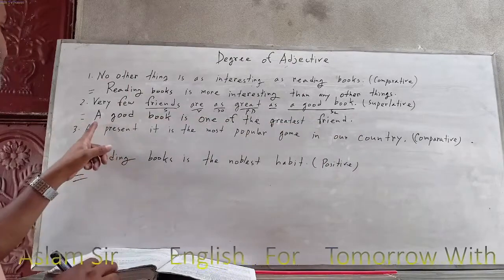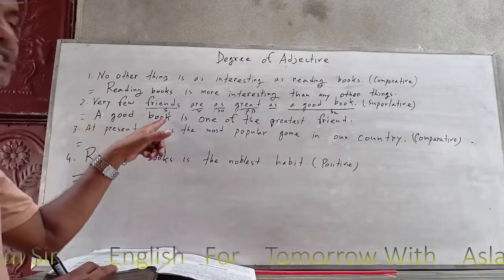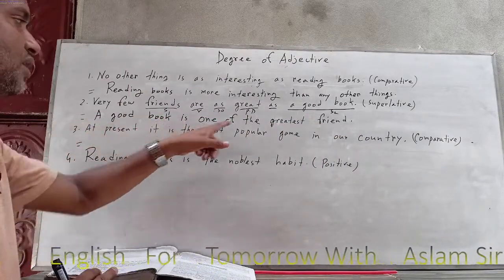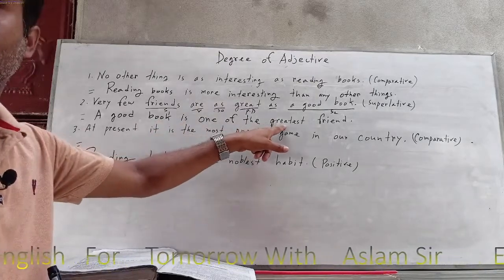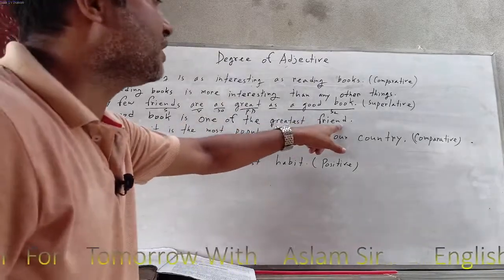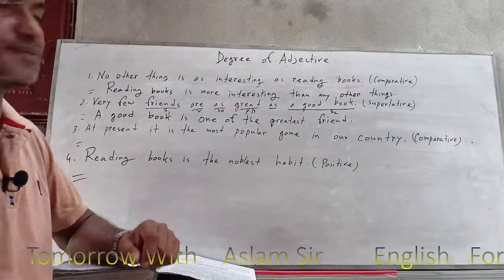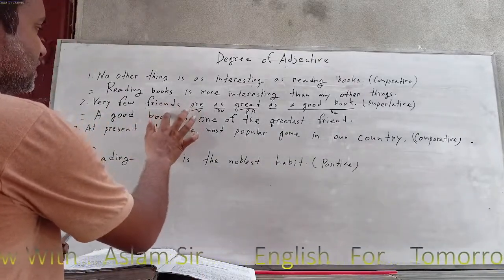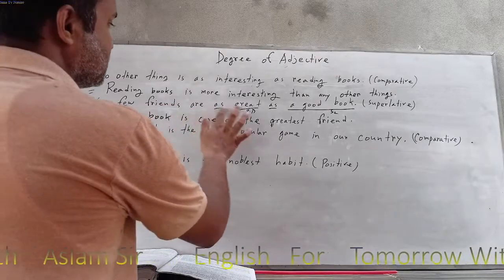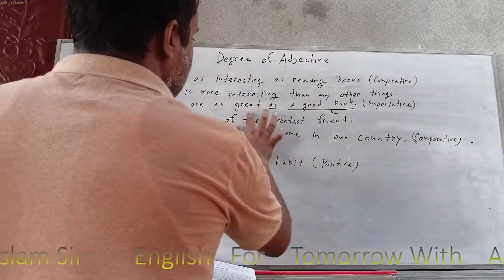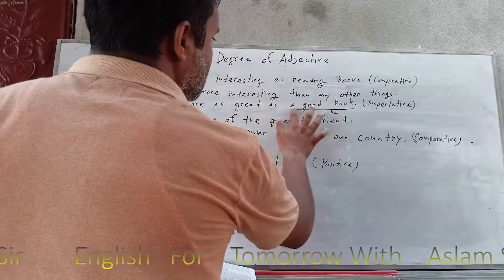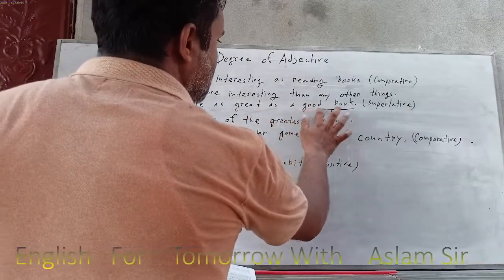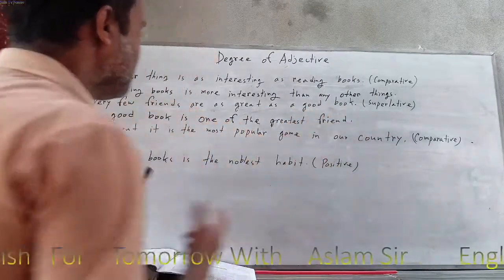Okay. So a good book, this is the subject two. Is verb. One of the, and greatest is what? Superlative degree. And next one, friend, is subject one. So you can understand it. So we can delete it, otherwise it looks not well. I hope you can understand.